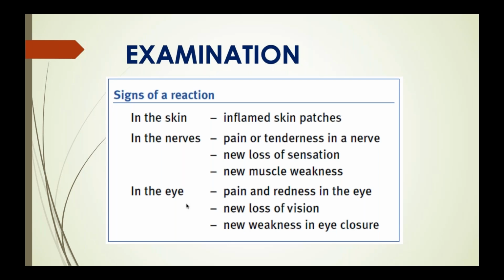So while you examine, these are the features you should look for. In the skin, we have already discussed erythema, tenderness and edema. In the nerves, you should look for pain or tenderness in a nerve, any swelling, any new loss of sensation or new muscle weakness. In the eye, either pain or redness, new loss of vision, any weakness in eye closure, or photophobia. Fine.